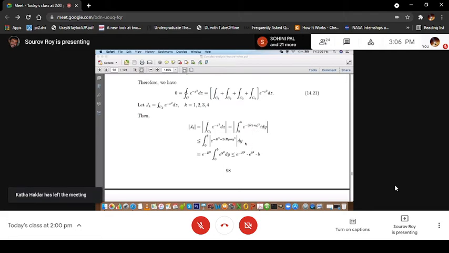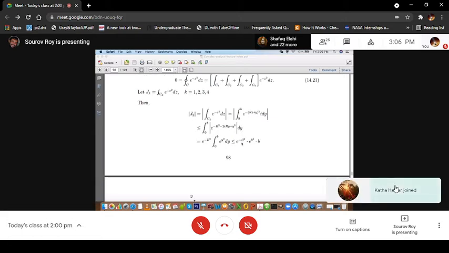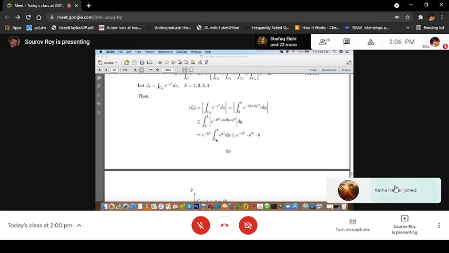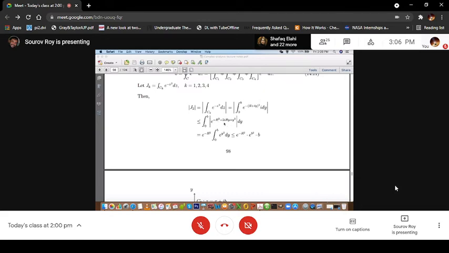We are taking the mod here, remember, so I have just taken dy, not the i. If you take the mod, it is e to the power minus r square plus y square, and then there is the phase part, which will not appear. So e to the power minus r square is constant and comes out. So it is the integration from 0 to b of e to the power y square dy.